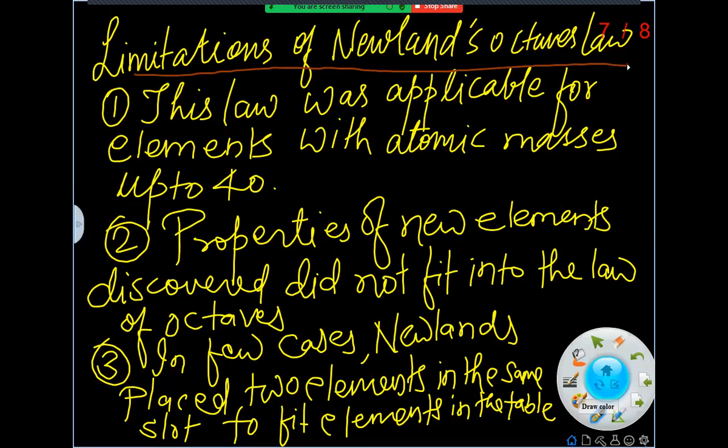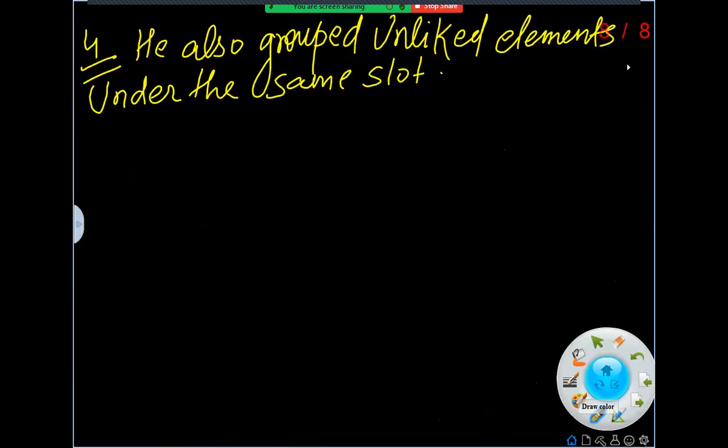Defects of this law of octaves: this law could be best applied only up to the element calcium, whose atomic mass is 40. Newly discovered elements could not fit into the octave structure. The feature of resemblance of every eighth element when arranged in increasing order of atomic mass was not successful with the heavier elements. After all these phenomena, later on in 1870, came Lothar Meyer, you may have heard his name. Till here, the Newlands chapter is closed.